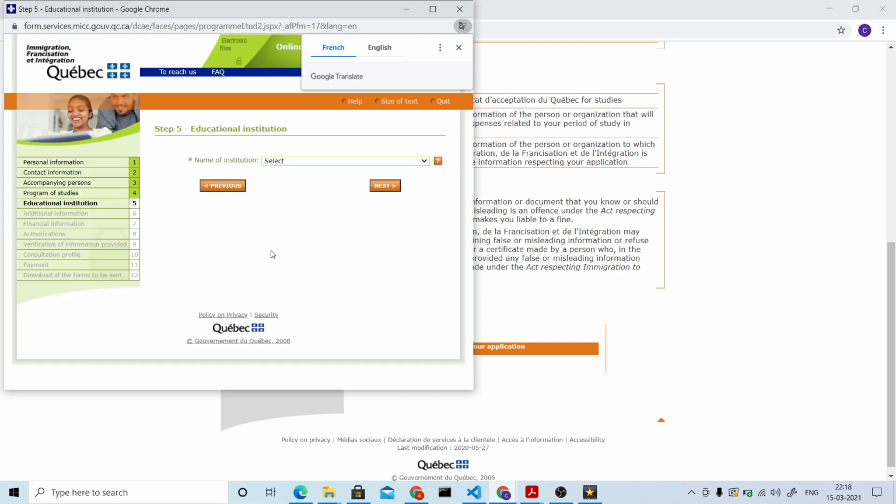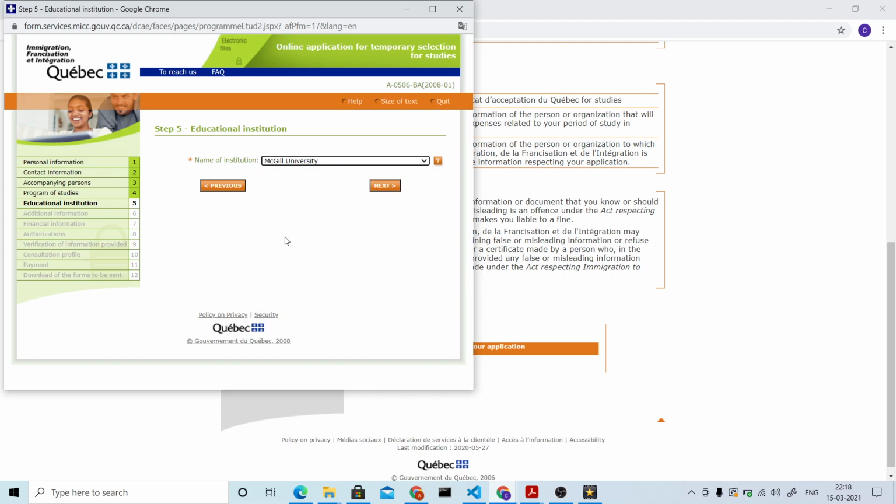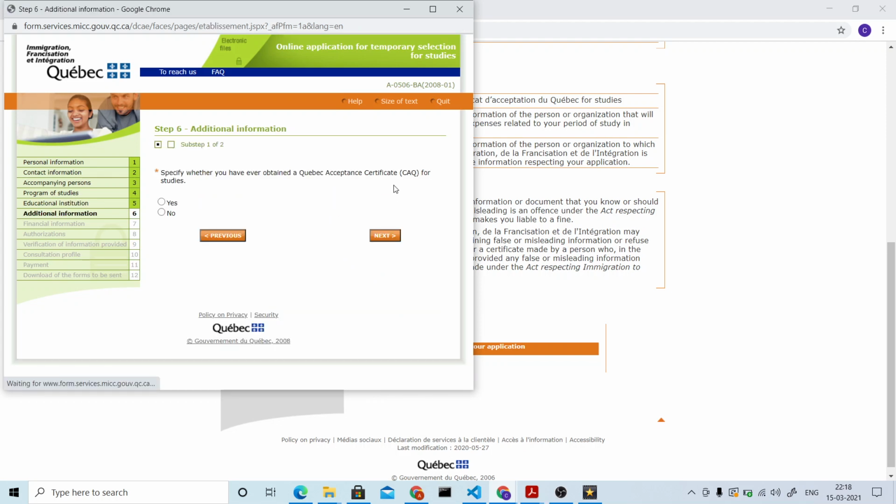And next, going to step 5, you need to select the educational institution. Like what is the institute in which you got the admit. So here you can find Concordia, University of Montreal, everything, McGill. So I'm just going to select McGill. Specify whether you have ever obtained a Quebec acceptance certificate. So if you're applying for the first time, then this will be no. If you already received a CAQ and if you're applying for renewal, only then it will be yes. Otherwise it will be no. Next.